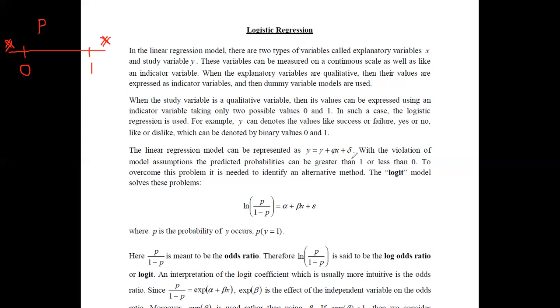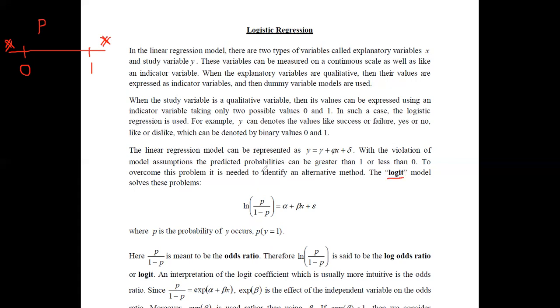Therefore, it cannot happen, since the probability can have a maximum and minimum of 1 and 0 respectively. Therefore, in such situations, we need to identify an alternative solution, and then we can identify the logit model.